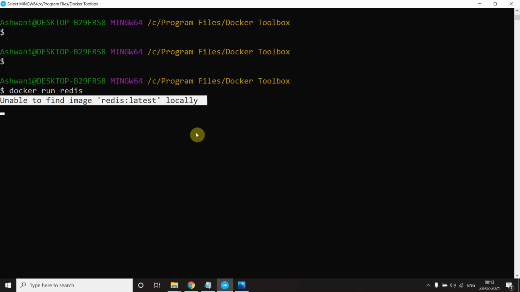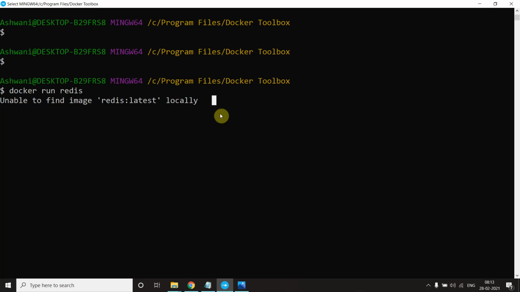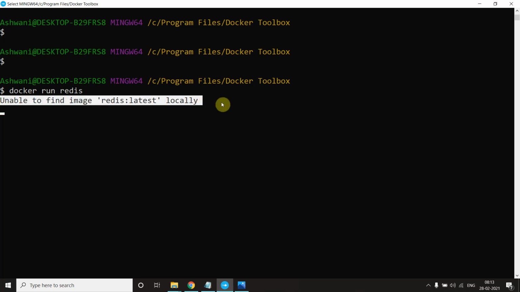When I explain the whole working of this command, how it works and how the container comes up and runs, you will understand. When you push this command the first time, this message will come: unable to find image redis latest locally.